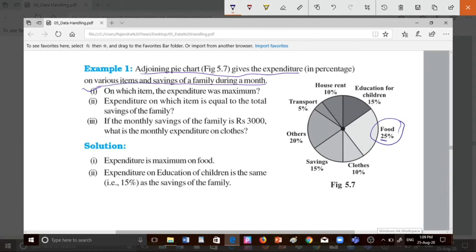Okay. Second is, expenditure on which item is equal to the total saving of the family? The total saving of the family is 15. So which is 15? Here is 15. So education for the children and the saving are equal. Okay, these two things are equal. So this is the second question.